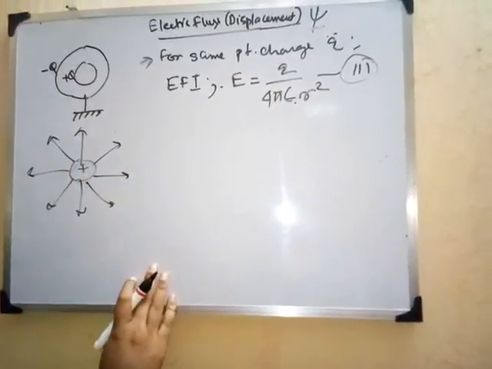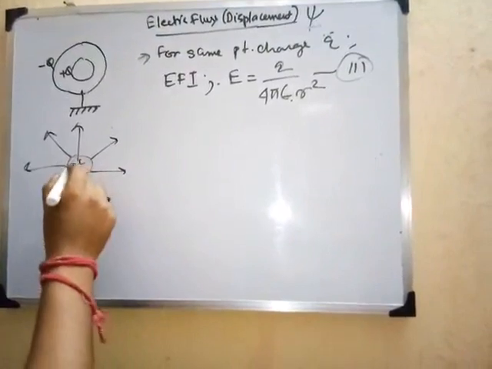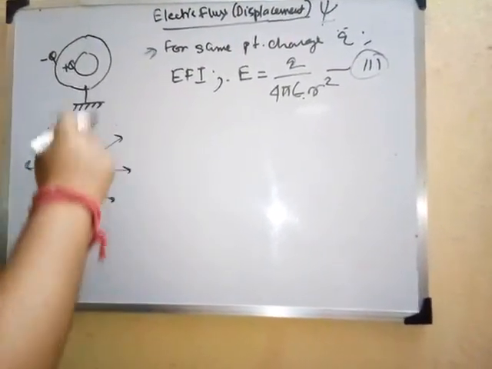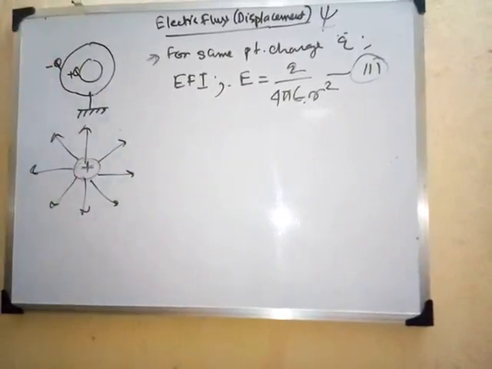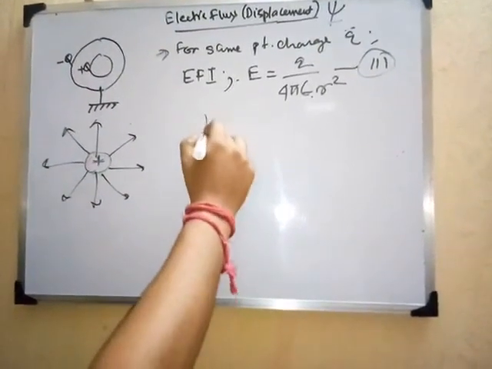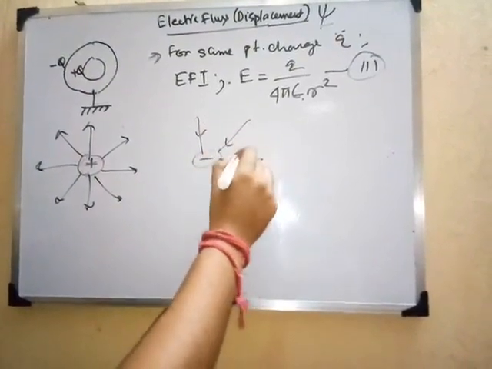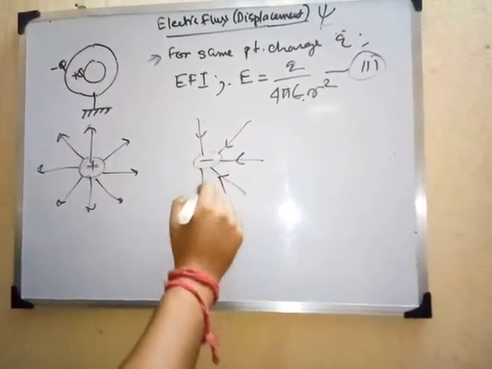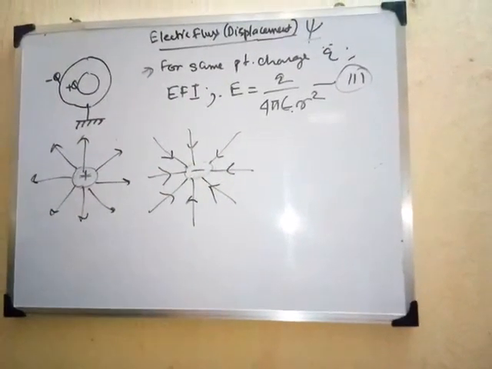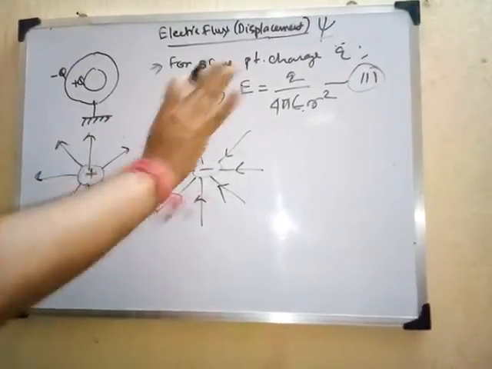If a positive charge is placed at the center, the lines of force go out from it. If a negative charge is present, they come towards it. You have to remember this: from a positive charge they always go outside, and towards a negative charge they always come in.